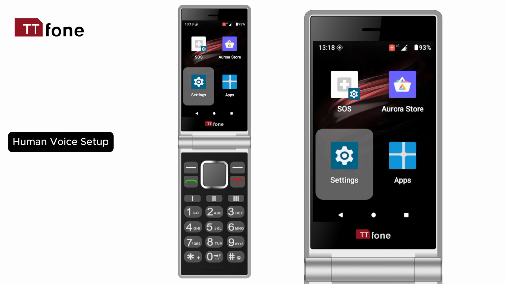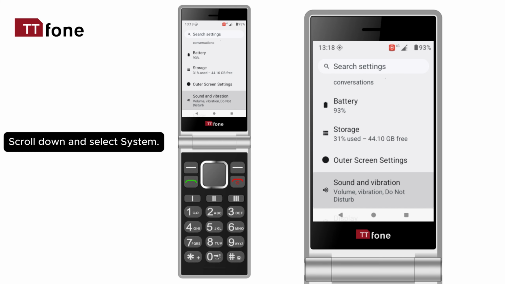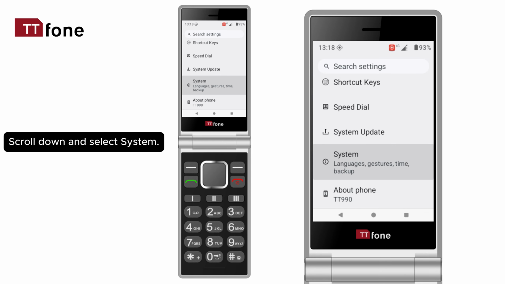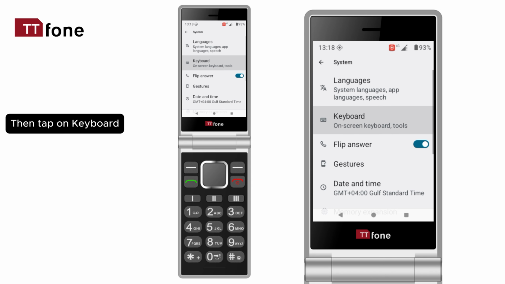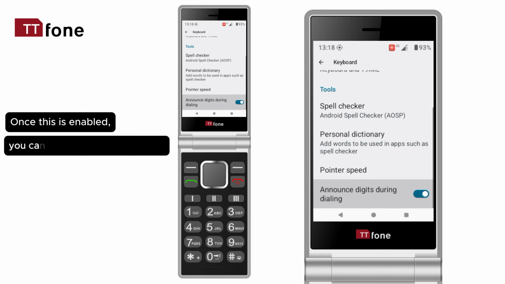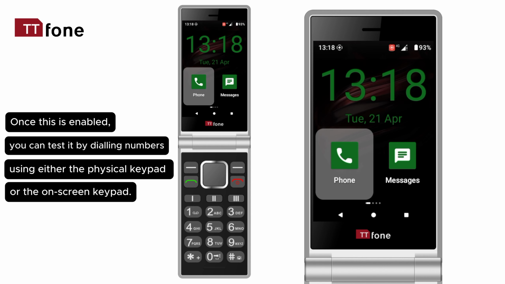Human voice setup. First, go to Settings. Scroll down and select System. Then tap on Keyboard and turn on Announce Digits during dialing. Once this is enabled, you can test it by dialing numbers using either the physical keypad or the on-screen keypad.